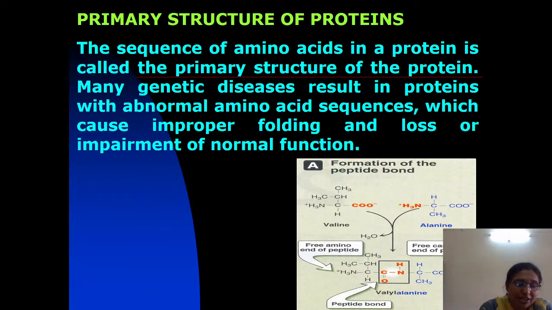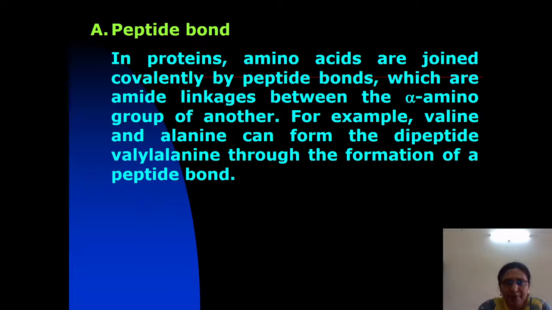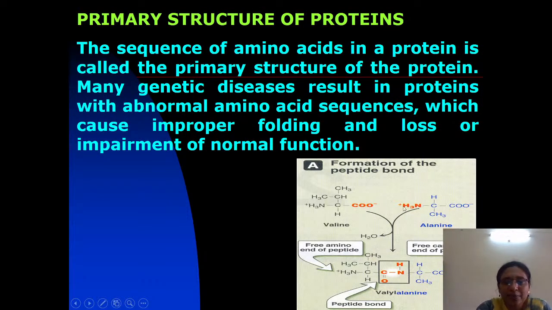In genetic disorders, mutations result in an abnormal amino acid sequence, which codes for abnormal proteins that impair the normal functioning of the protein.